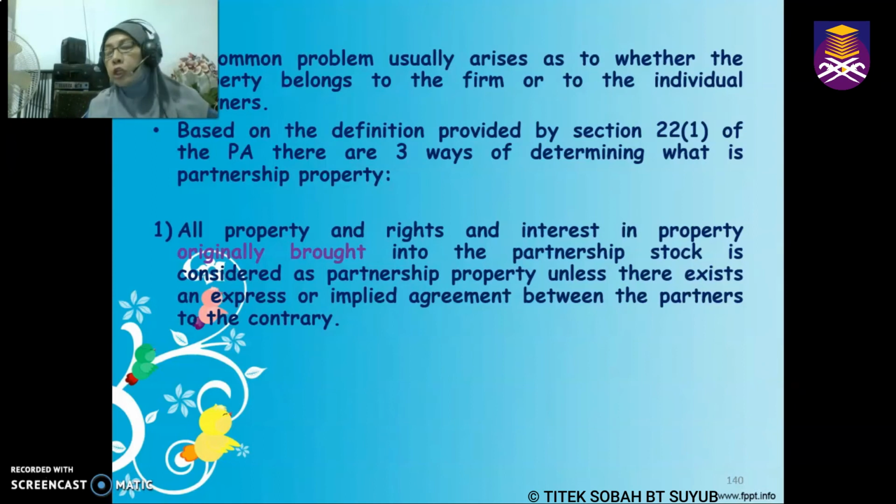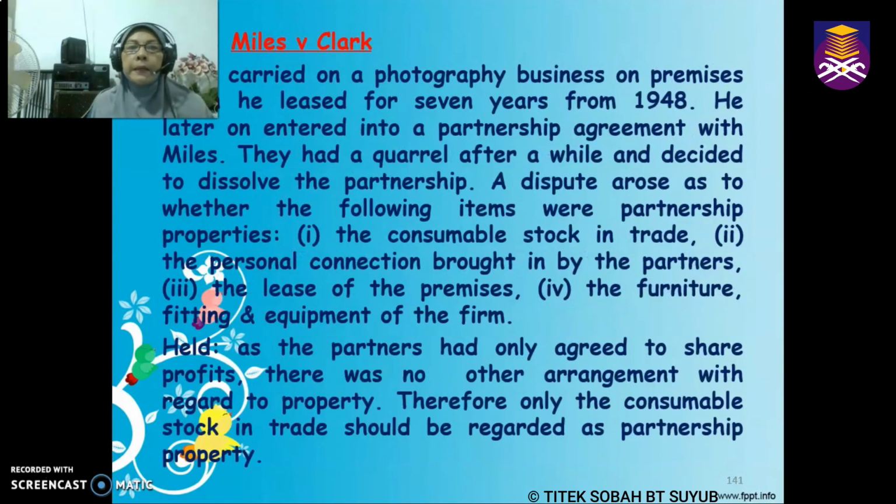So if we look at the definition of section 22 just now, there are actually three ways to look at the said property, whether it is a partnership property or not. Number one, as I have highlighted earlier, all property and rights and interest in property which is originally brought into the partnership stock is considered as partnership property, unless there is an express or implied agreement which shows otherwise. Kalau ada perjanjian lain yang menunjukkan sebaliknya, itu mungkin bukanlah partnership property.